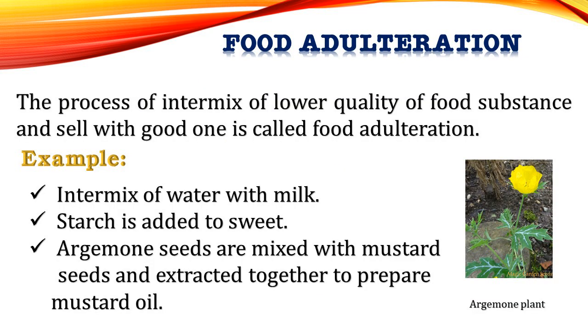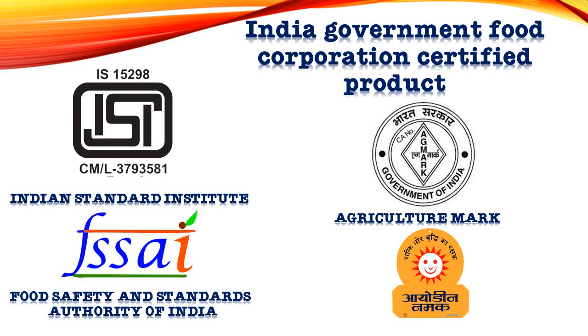Next is food adulteration. Food adulteration means the mixing of lower quality with higher quality. So the process of intermixing lower quality food substances and selling them with good ones is called food adulteration. Examples are intermixing of water with milk, starch with sugar, and argemone seed mixed with mustard seed to get more mustard oil.